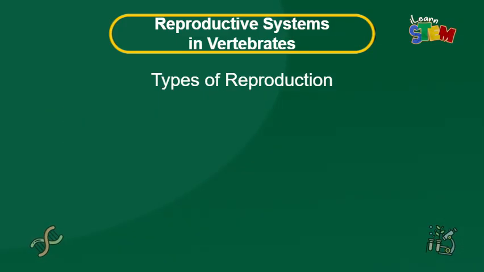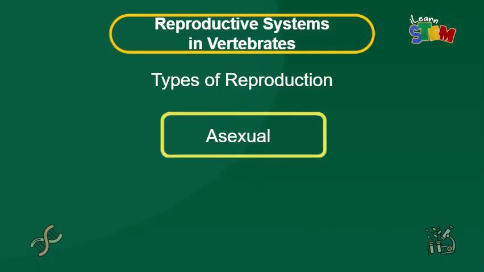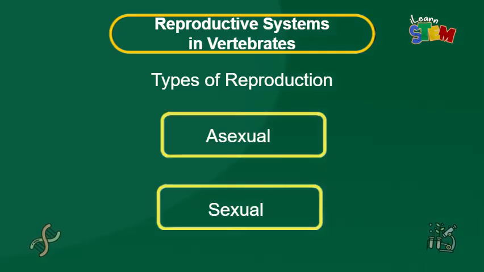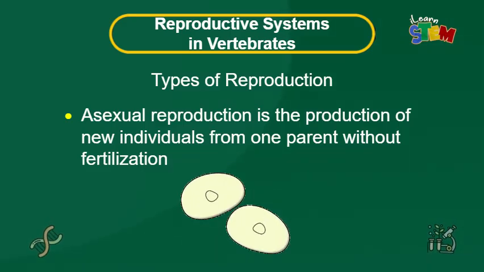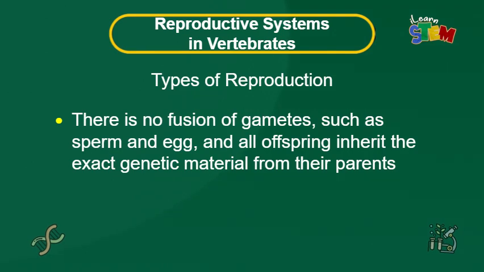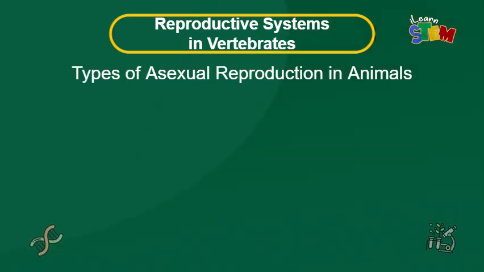Let's look at the types of reproduction. There are two main types of reproduction. These are asexual and sexual reproduction. Asexual reproduction is the production of new individuals from one parent without fertilization. There is no fusion of gametes, such as sperm and egg, and all offspring inherit the exact genetic material from their parents. There are several types of asexual reproduction in animals.